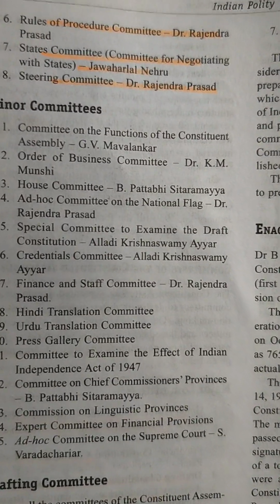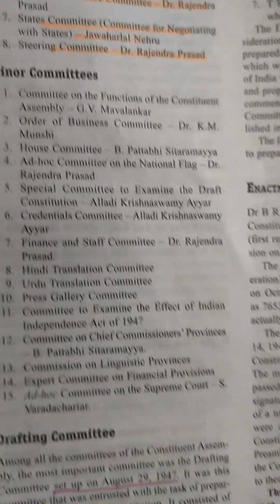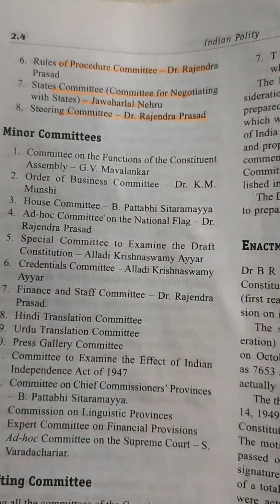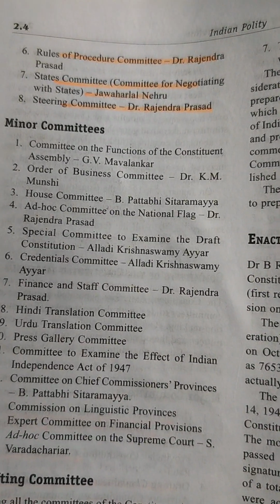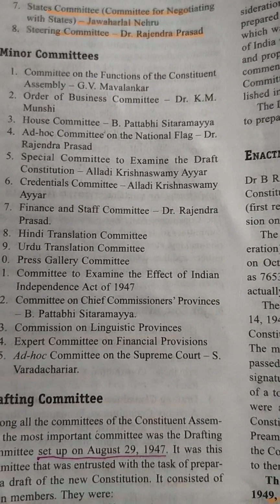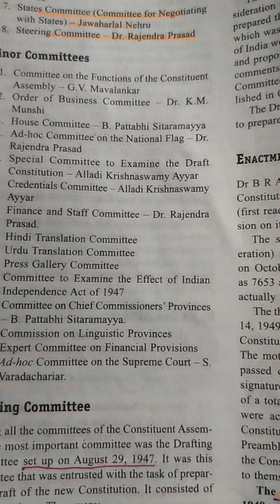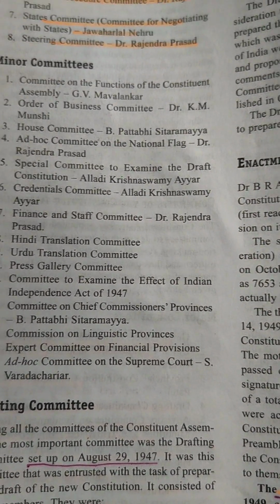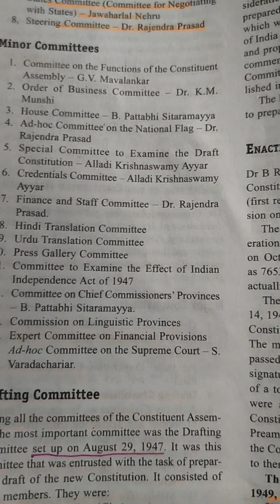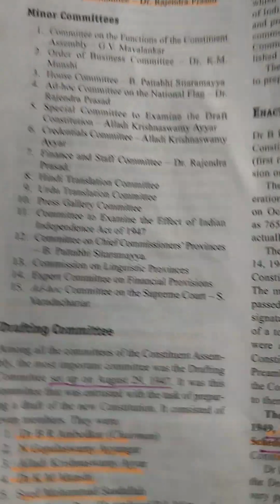So these are the major committees. 8 committees are there, along with the names of their chairmen. Another category is minor committees. The committees and their names are also given, but it is not so important, so we can skip over this.